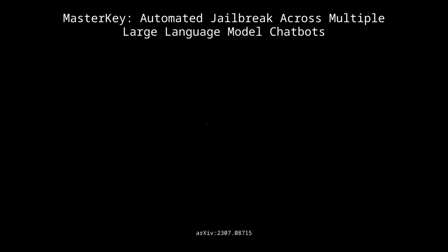Welcome back. So let's pick up where we left off with that whole cross-language vulnerability thing. The fact that those MasterKey prompts worked even after being translated on that Chinese LLM, Ernie, it kind of suggests that these vulnerabilities might be baked into the core architecture of LLMs, not just language-specific quirks. So it's like a fundamental design flaw? Exactly, like finding a blueprint issue that affects all the buildings made from it.